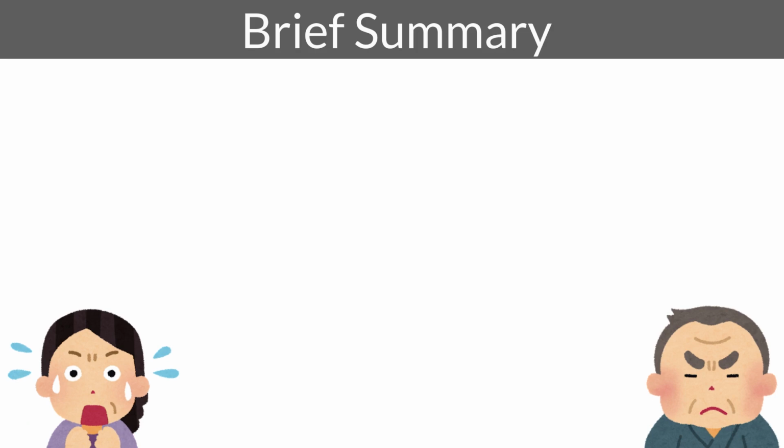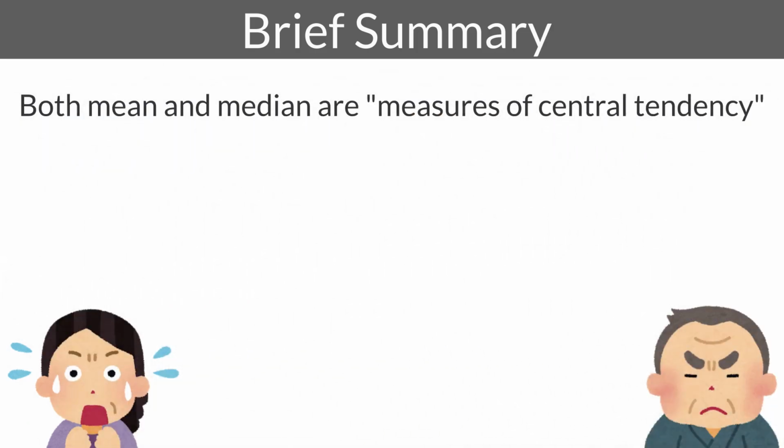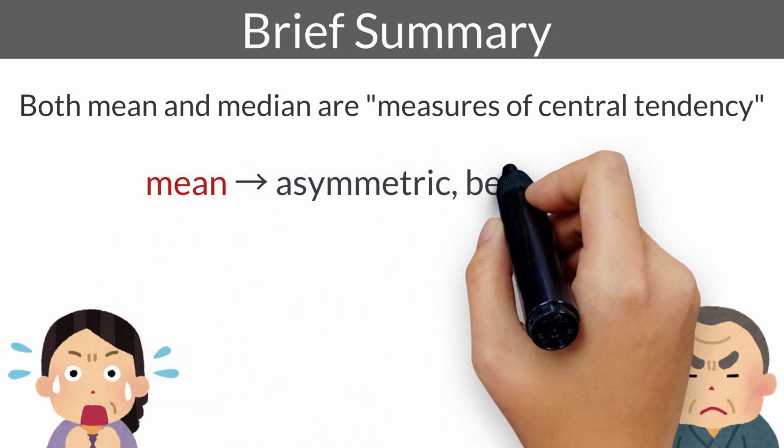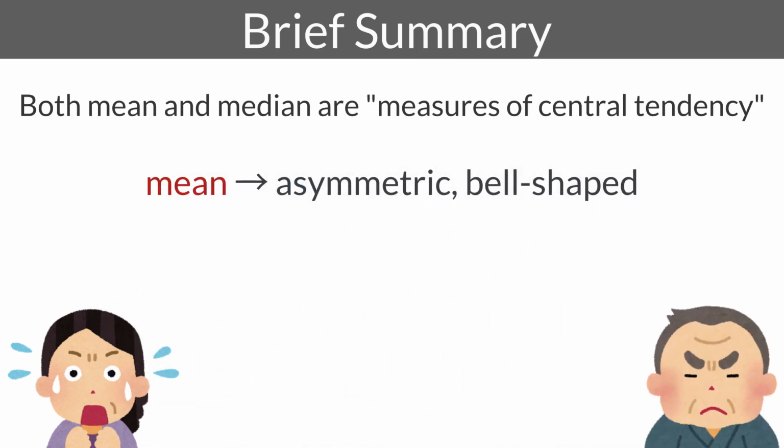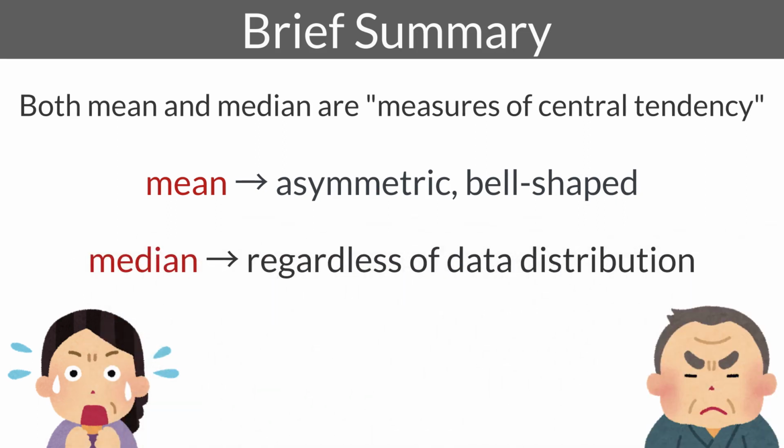Here's the summary. Both the mean and the median are measures of central tendency. The mean is not a reliable representative value unless the data follows a symmetrical bell-shaped distribution. The median is a versatile representative value that can be used regardless of the data distribution.